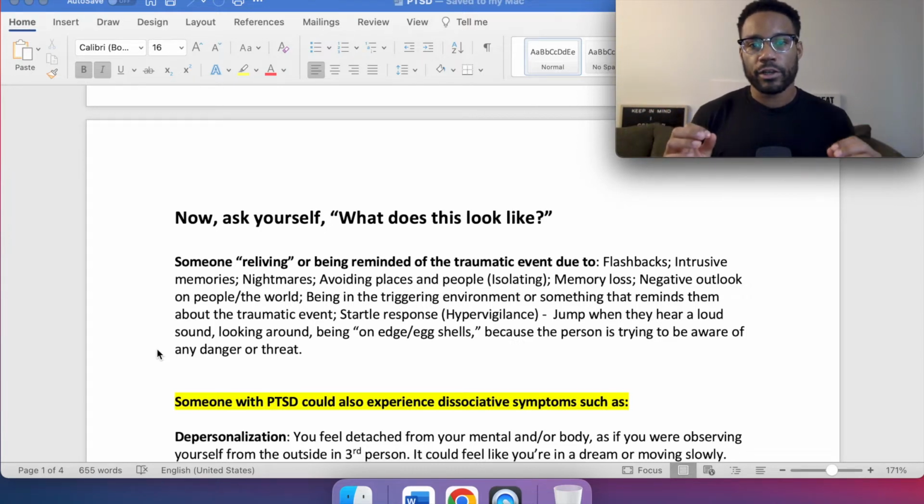But it's more so when it comes to these diagnoses, like, what does that look like? What does bipolar look like? What does someone experiencing the symptoms of generalized anxiety look like? What does someone experiencing the symptoms of PTSD look like? And what we can do is use the answer choices.